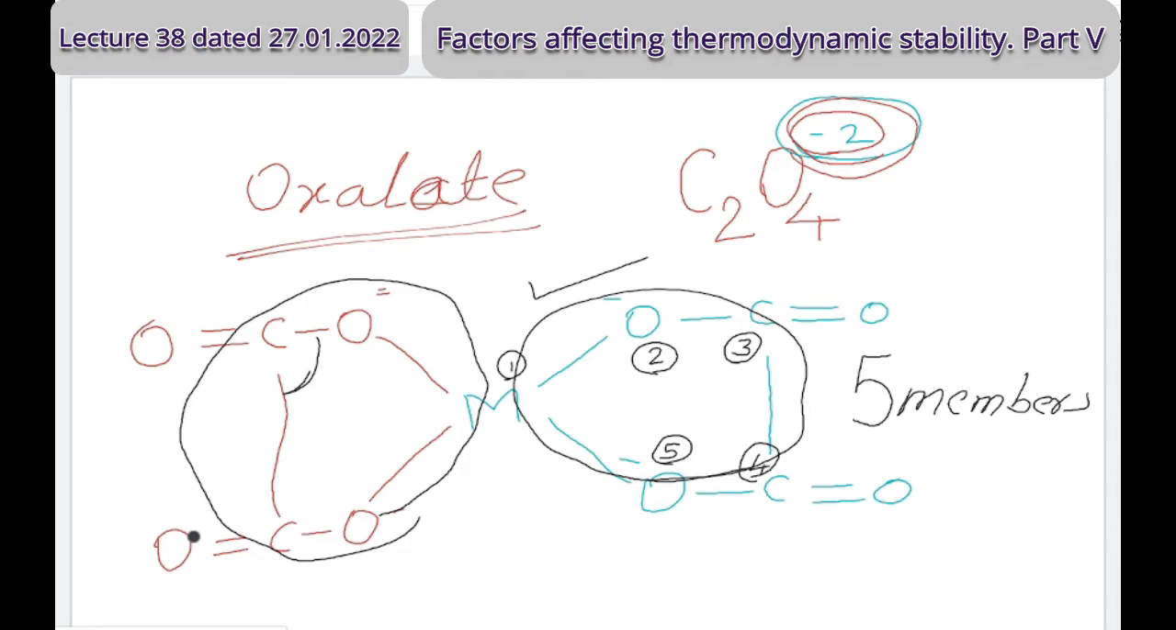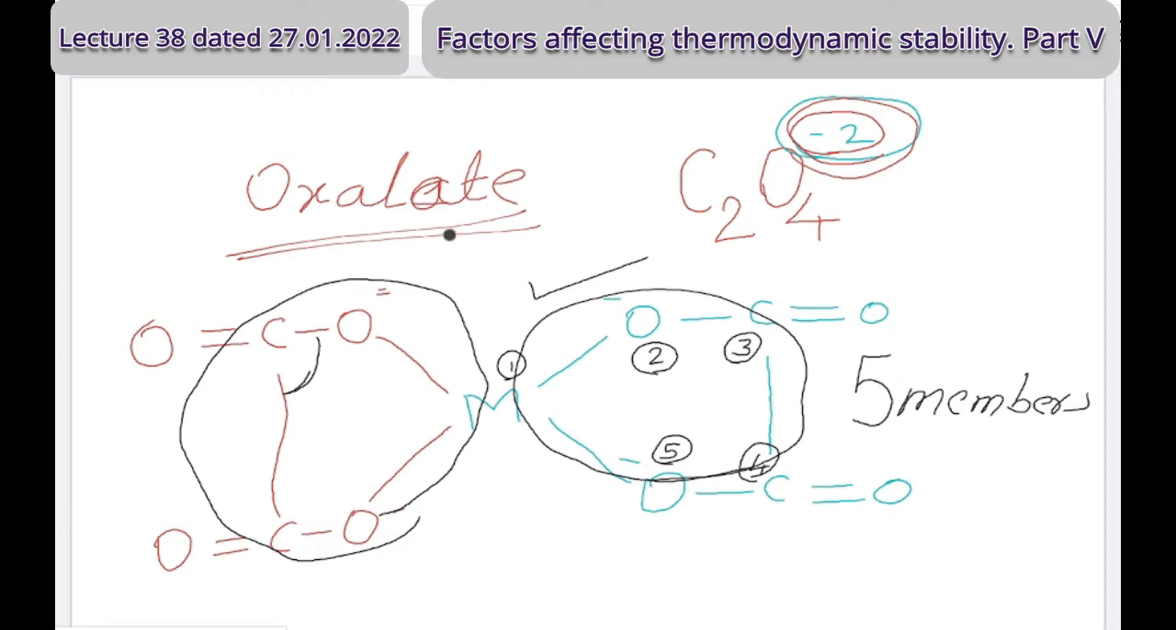My main point is how many members should be there in the ring so that more stability will be there. The answer is: if there is no conjugation, no delocalization, no possibility of the spread of the electron within the ring, then five-membered rings are more stable. Is the conclusion of this discussion clear? Yes or no?